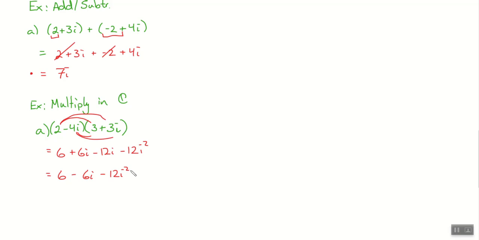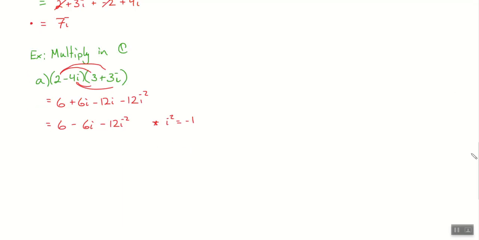What's i squared again? I'm going to make this little note. Careful, I heard 2 different answers. Is i squared negative i or negative 1? Negative 1. Okay, if you have it wrong in your circle, please go fix it. Which means this is really 6 minus 6i minus 12 times negative 1. And I'm taking way more steps than I probably need to. What's going to happen here?